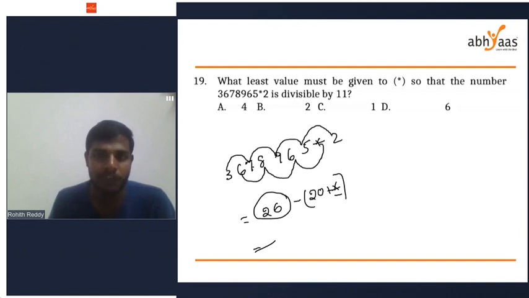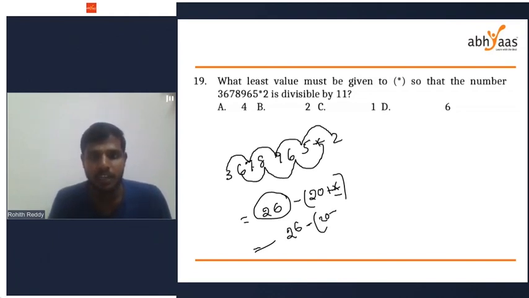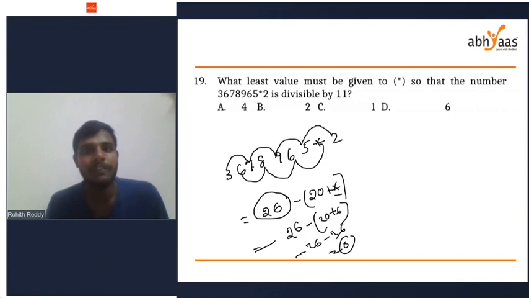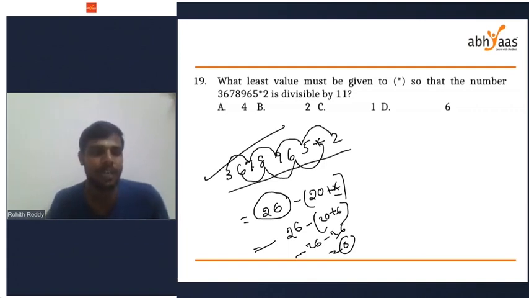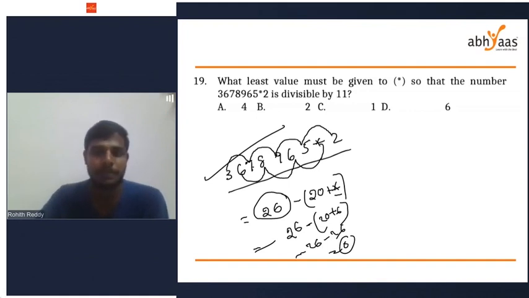It can be anything. If we substitute star equal to 4, 26 minus 20 plus 4, 24, which is 2. It's not divisible by 11. If I substitute star equal to 6, 26 minus 20 plus 6 is 26 minus 26. I'm getting 0. So if star equals 6, this number is divisible by 11. Is that clear? We take the sum of the numbers in even places and odd places and subtract. If their difference is either 11 or 0 or 22. Luckily here it is 0. So the least number possible is 6.